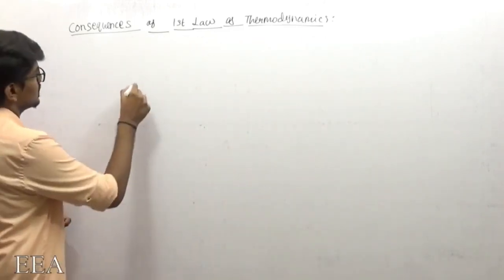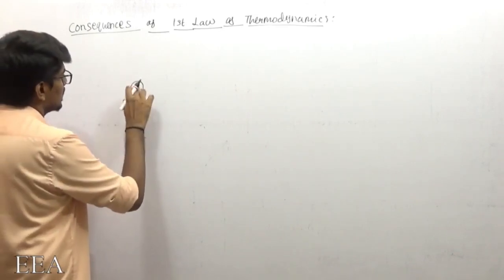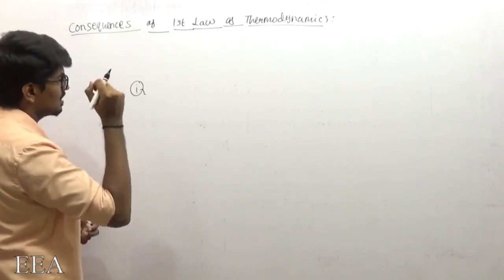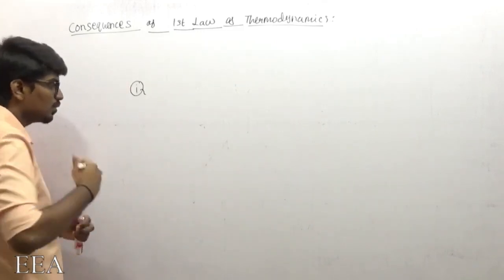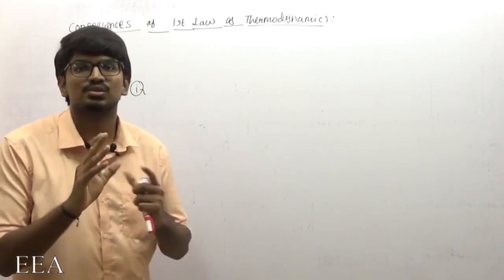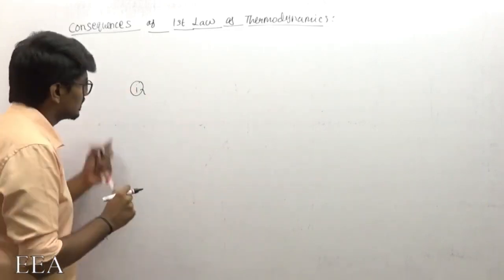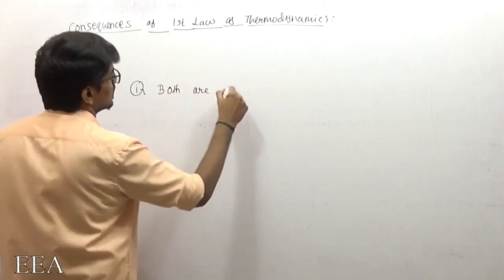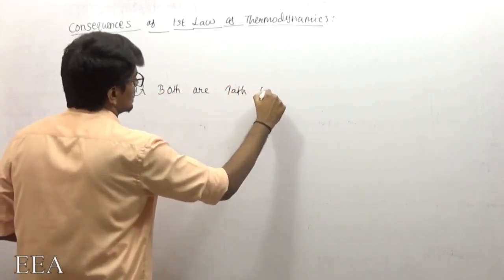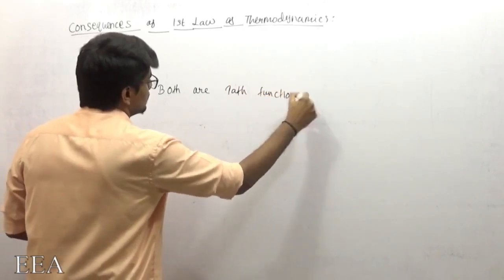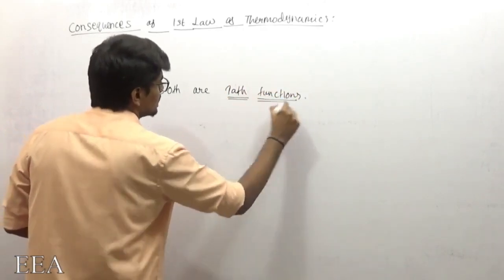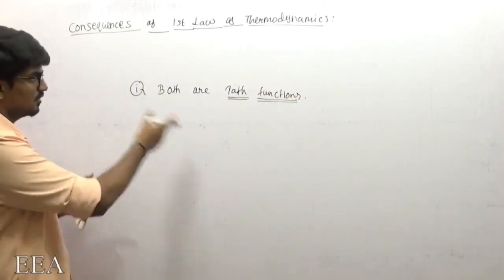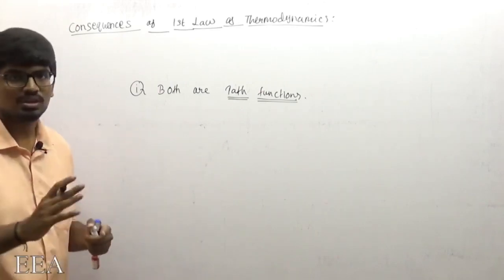Still we are in the first consequence only. By observing that first consequence, we are going to get a few more points which relate heat transfer and work transfer. What are all those? First point, both are path functions. As we proved, work transfer is a path function, which has been proved earlier, and just before I proved that heat transfer is also a path function.